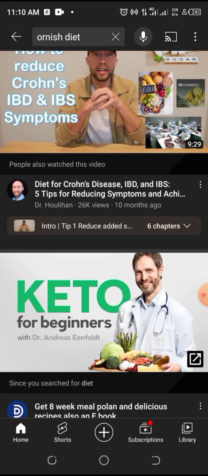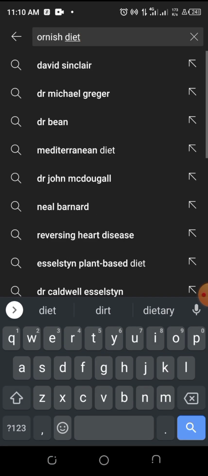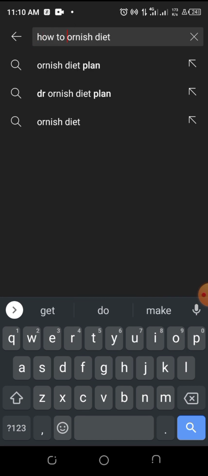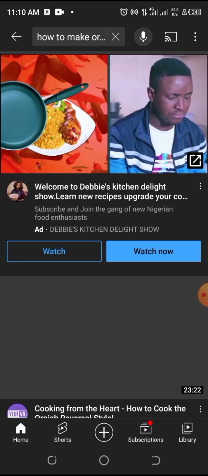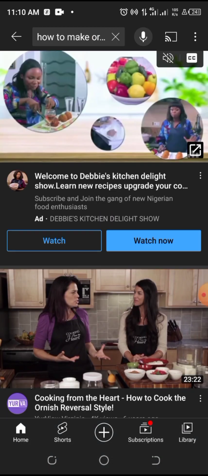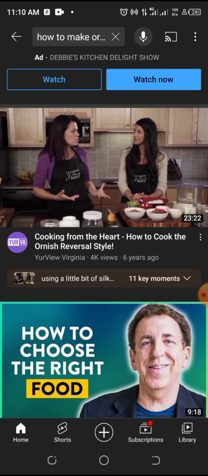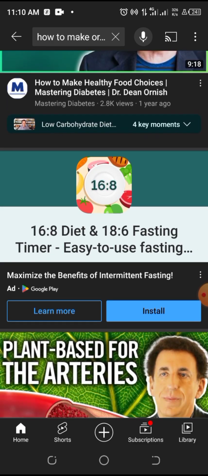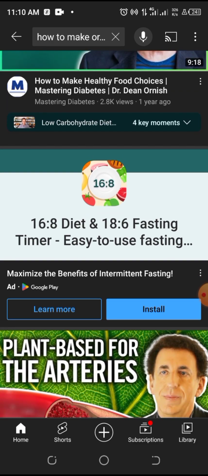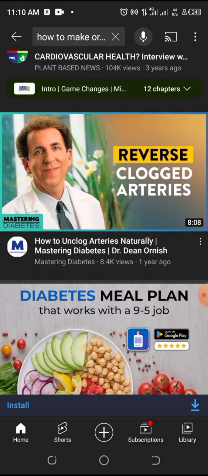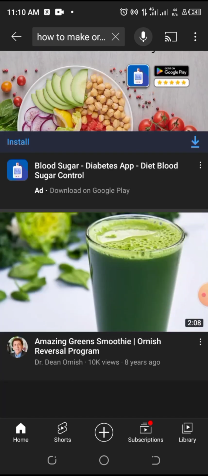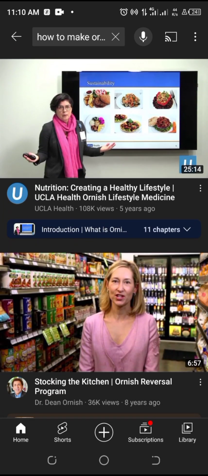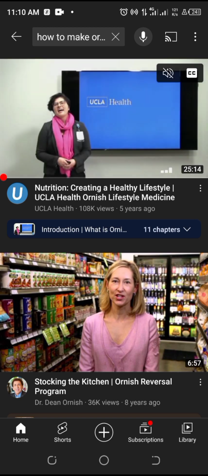If you don't get what you are looking for, you can type how to make honest diet. Okay, how to cook the honest universal style. You can get ideas from this. Do you understand? You can get ideas. So when you are through with getting ideas about all these things, you can watch 1 or 2 videos here to have an idea. Or if you need pictures, you can.